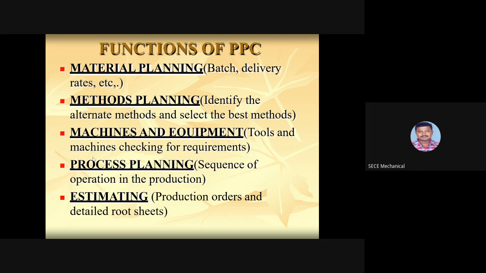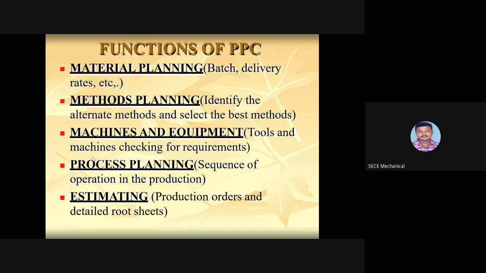Next is methods of planning. In this case, we need to identify the alternative methods, and from those alternative methods, we choose the best method. The best method should be very less time consuming, should have a high productivity rate, and should eliminate all the errors.